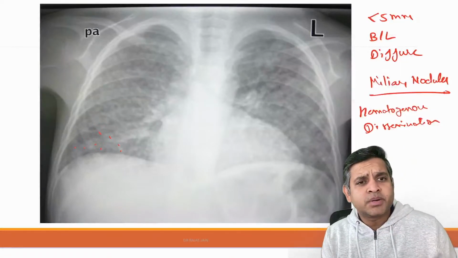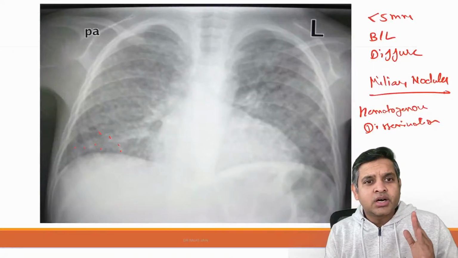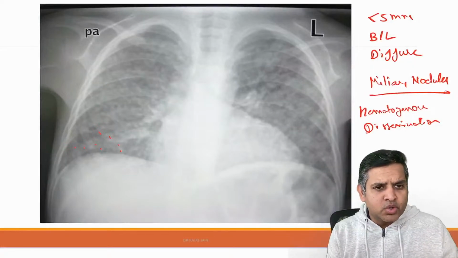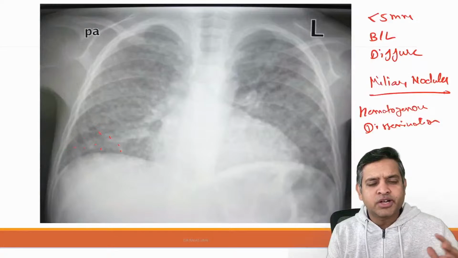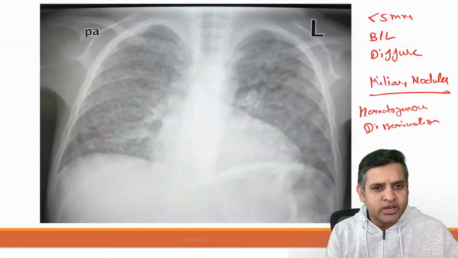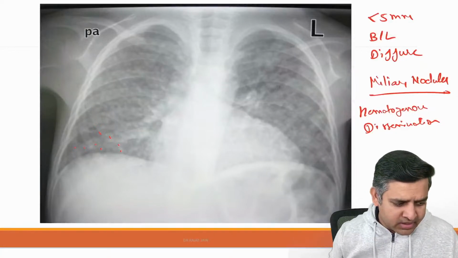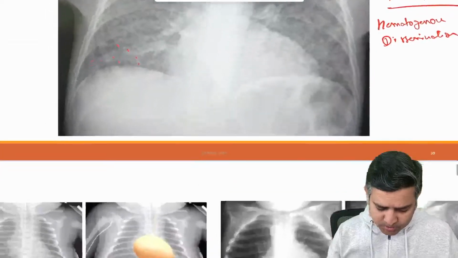Always remember that whenever you see these images, there will be a backup history. Don't miss this. The classical history will be PUO, pyrexia of unknown origin, or a low-grade fever, or a weight loss, and then you should think about an infection leading to miliary nodule, right? Rather than thinking it up as a money bag appearance or so on, right?